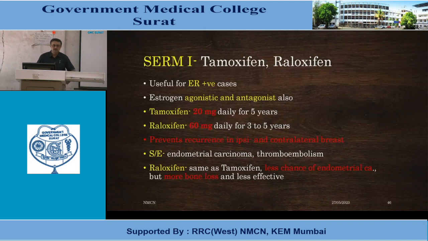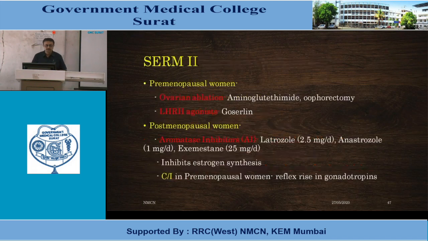Their mechanism of action is estrogen antagonist and agonistic both. Tamoxifen is given 20 milligram daily for 5 years and raloxifene is given 60 milligram daily for 3 to 5 years. Prevents recurrence in both breast, ipsilateral and contralateral breast. Side effects are endometrial carcinoma, thromboembolism, especially for tamoxifen. For raloxifene, there are less chances of endometrial carcinoma, but problem is more bone loss, less effective, and it is costlier.